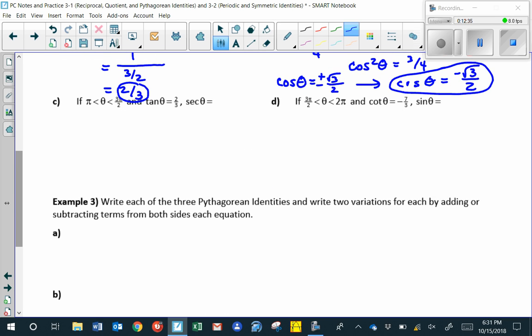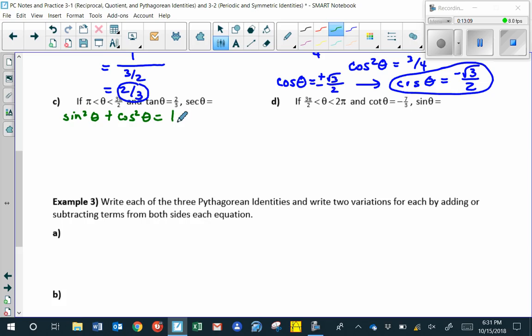In part C, we are given information about the tangent of an angle, and we're asked for information about the secant of the angle. There is a Pythagorean relation that relates both of those functions. However, I have not memorized it. So in order to get that relation, I'm going to start by writing down sine squared plus cosine squared is equal to 1. And then I want to have an equation that relates the tangent function and the secant function.